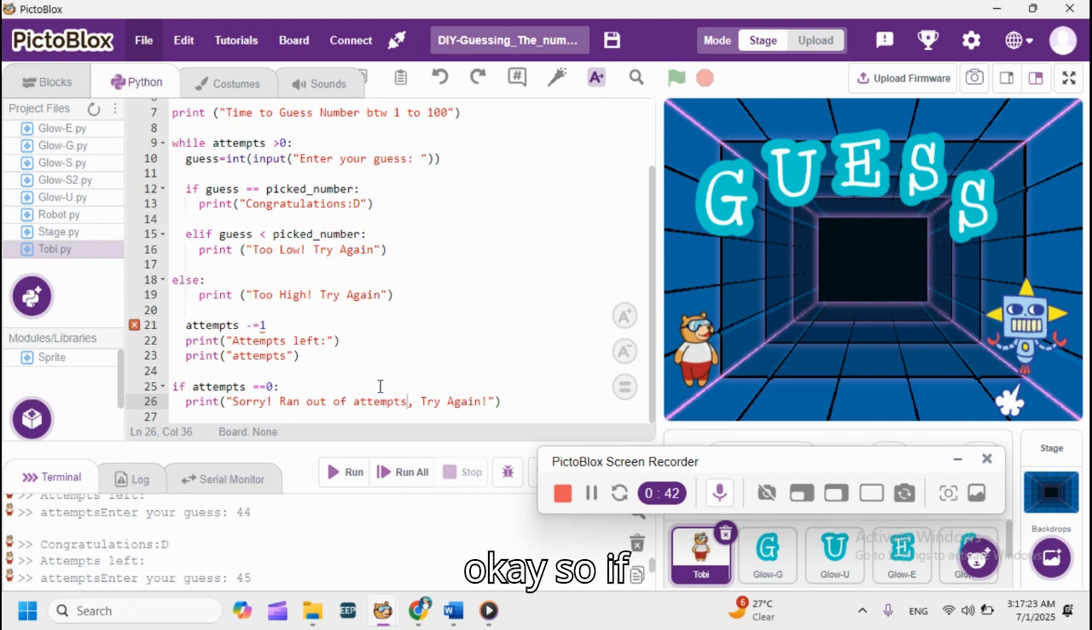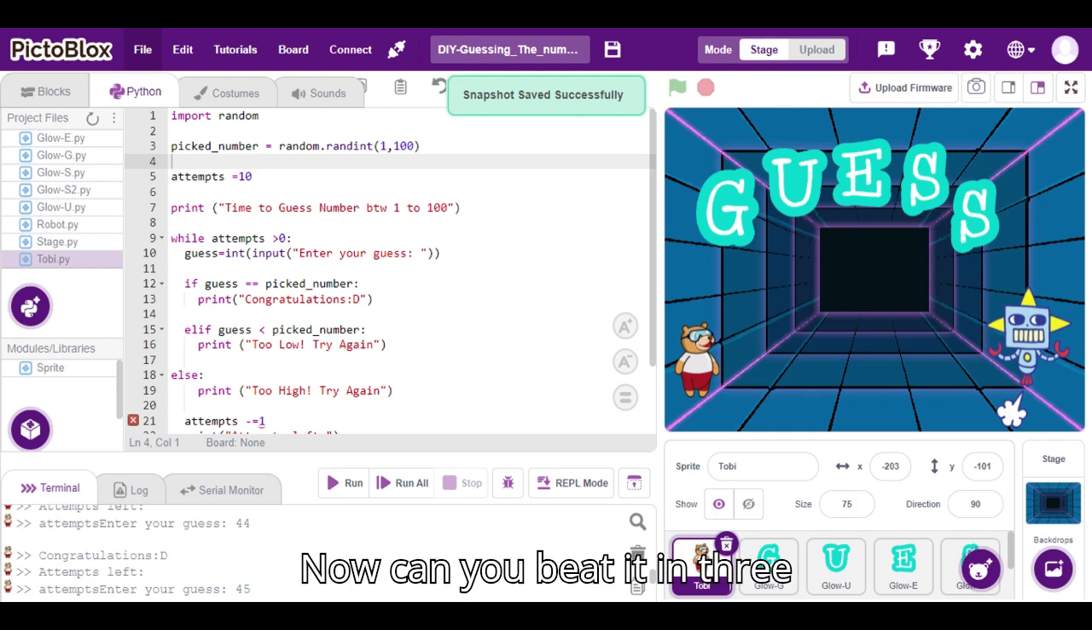So, if the attempts equal to 0, I'm going to print, sorry, you lost, try again. Now, can you beat it in three guesses?